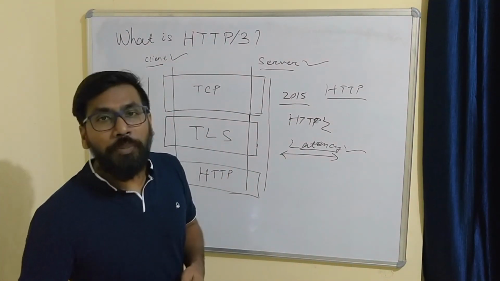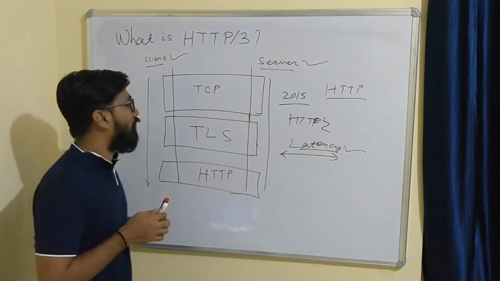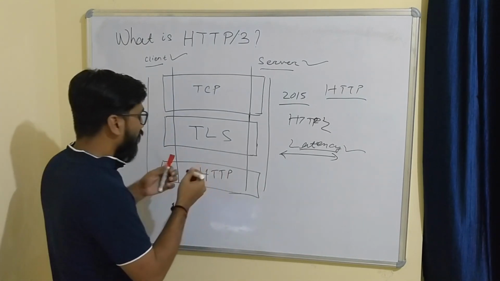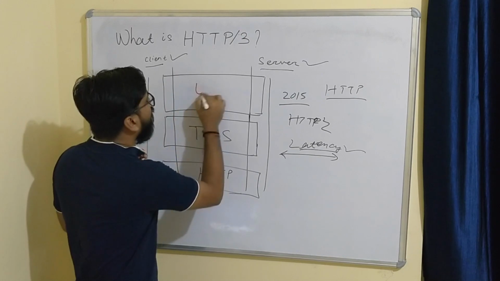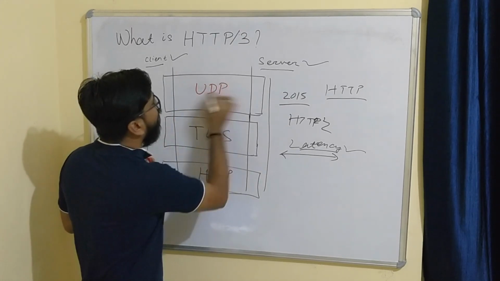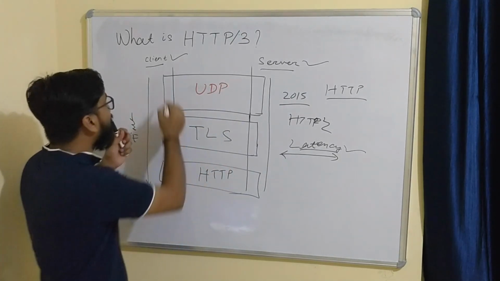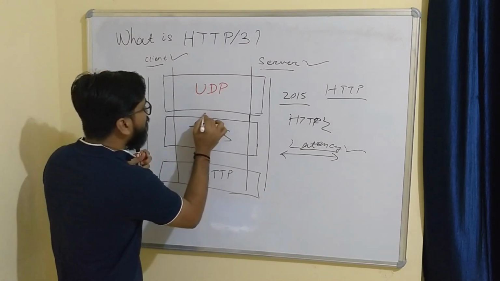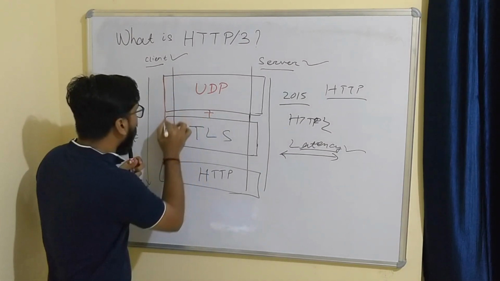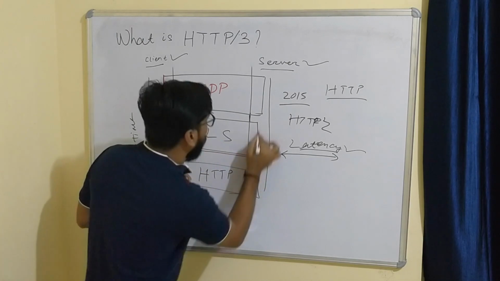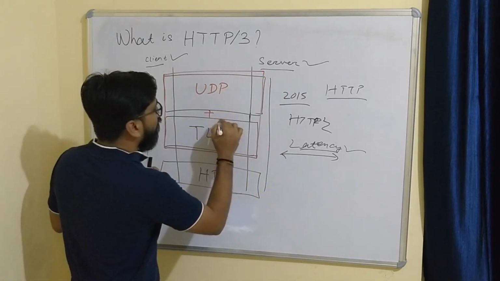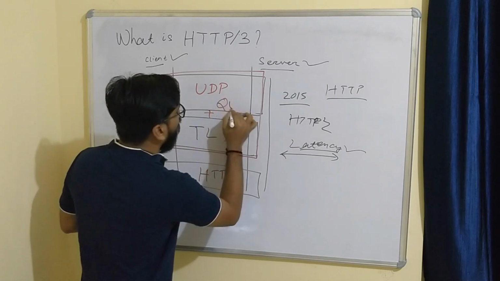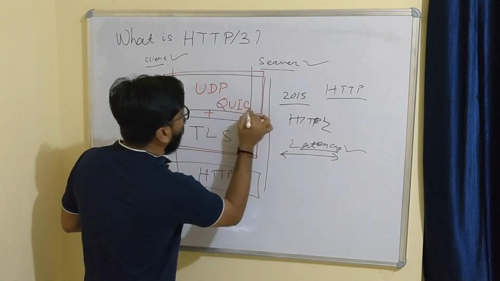But in HTTP3 there's a little change. You can replace TCP with UDP, and TLS is combined with the same transport layer, and it becomes QUIC.